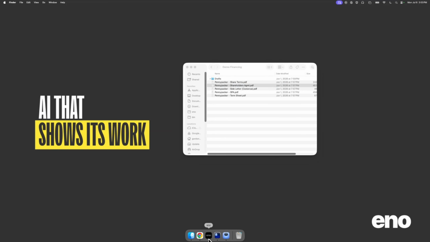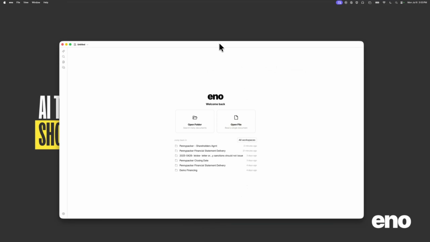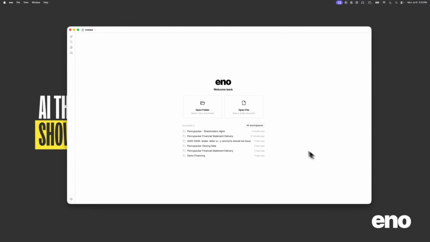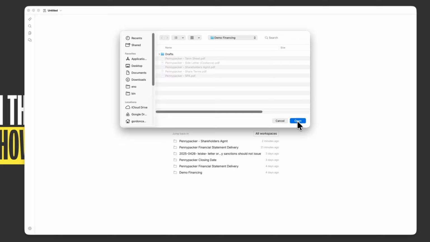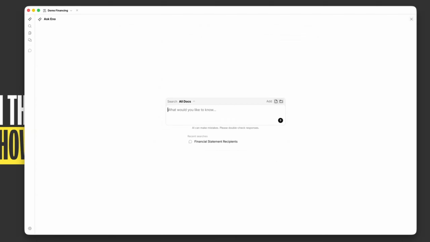Eno is a desktop application that you install on your computer. When you open it up, you can pick a file or folder to open. We're going to open this whole folder of documents. Right off the bat, we're just going to ask our question.